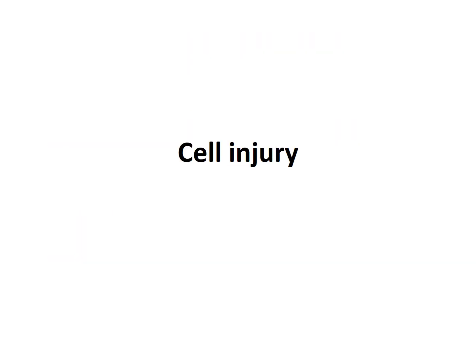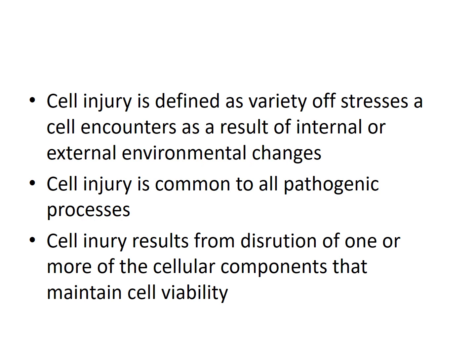Now we'll start discussing cell injury. For any disease to happen, the cell basically needs to get injured, and this injury presents itself in different disease forms. Cell injury is defined as the variety of stresses a cell encounters as a result of internal or external environmental changes. Remember this: there should be stress or injury, which can arise from inside the cell or from outside the cell.